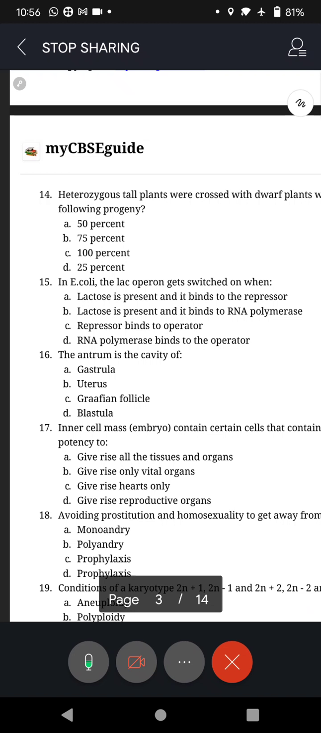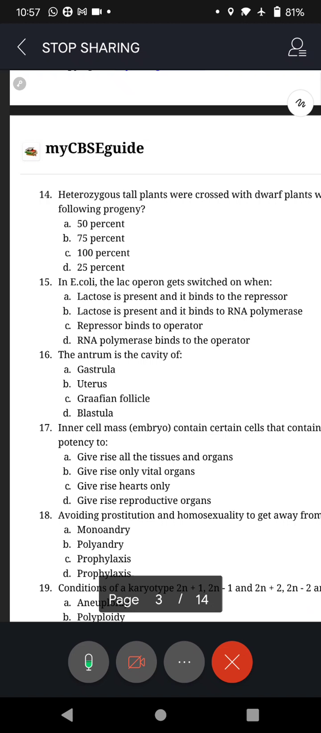Now he wants you the percentage in the dwarf plants. Is it 50%, 75%, 100%, 25%? Quickly calculate. It's simple mathematics, and already you could have guessed because one of the parents is heterozygous, capital T small t.